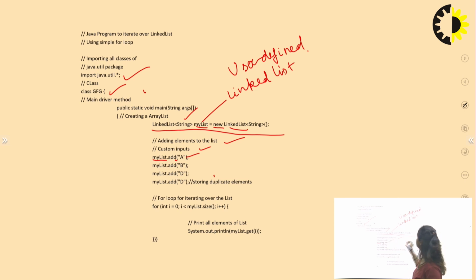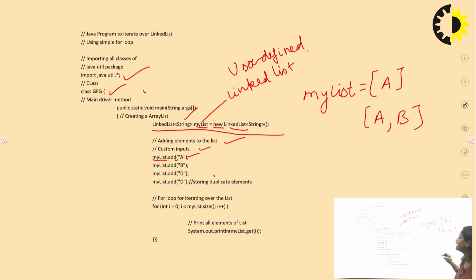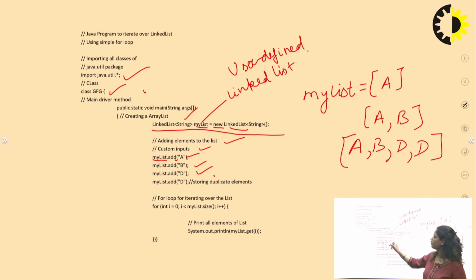First we add A, then B, then D, and again D. So we are adding 4 elements.